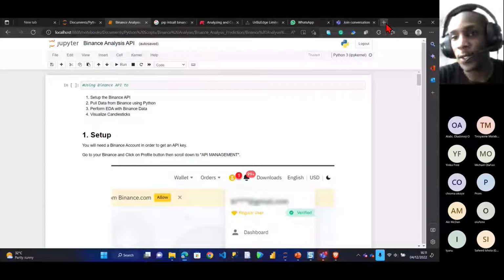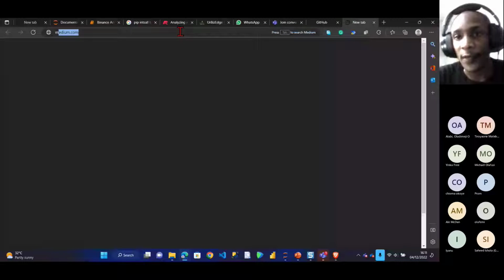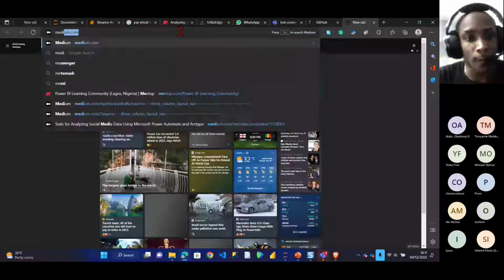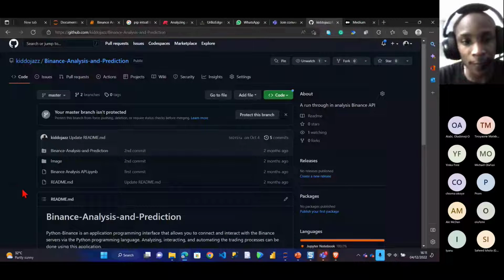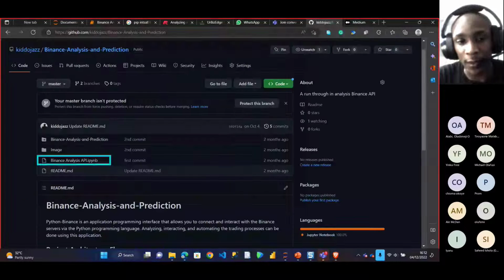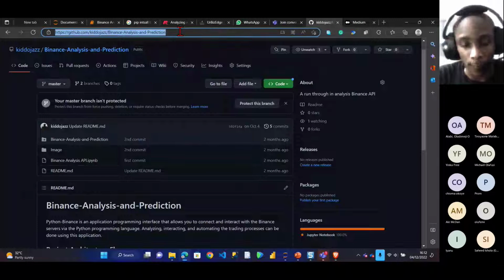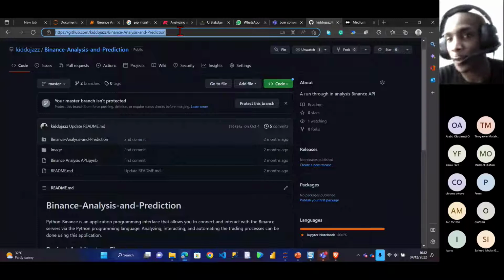I'm opening my GitHub and I'm also opening my Medium, for those of you who want to follow along with me. I have the code already on my GitHub. I'm going to search for Binance. So all of what we'll do today is actually here. You can see this is the Binance code, the Jupyter Notebook Python file. For those of you who want to follow along, this is for you. You can just fork the code, copy the code, and also give a thumbs up. I'll paste the code in the chat box.